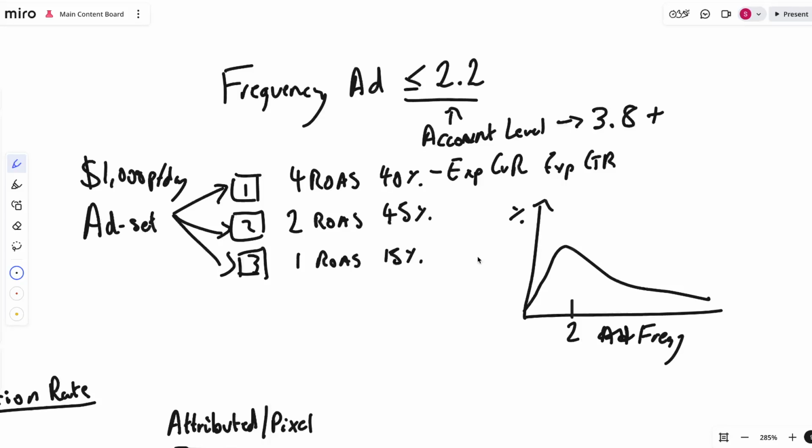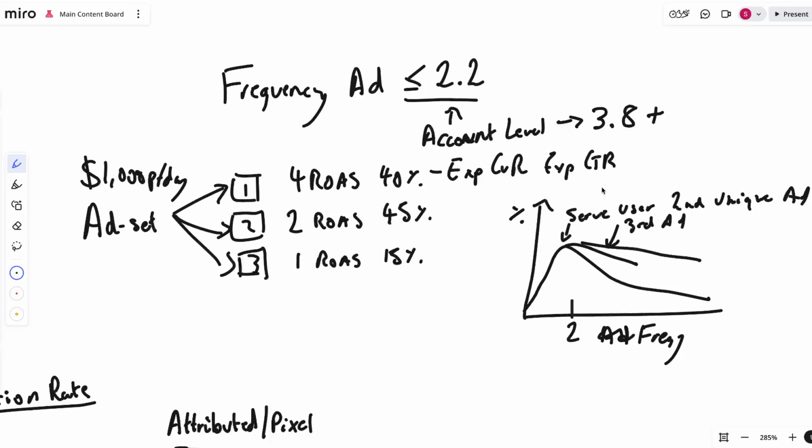But what you can then end up doing is if you can introduce a new ad at this point, so serve the user a second unique, differentiated ad, this probability curve holds up. And then if you go and introduce a third ad, you can hold it up even for longer.